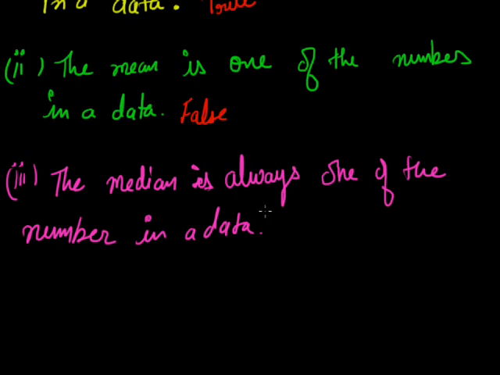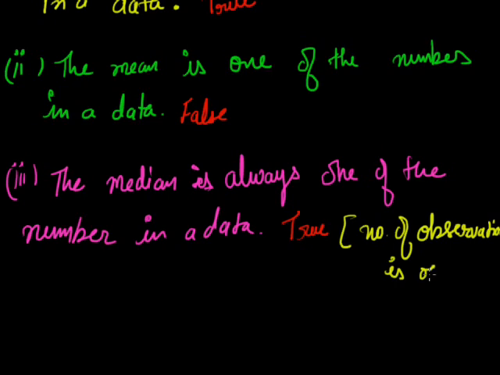Whenever the number of observations is odd, it is the middle observation which is the answer. So if the number of observations is odd, then it is true.